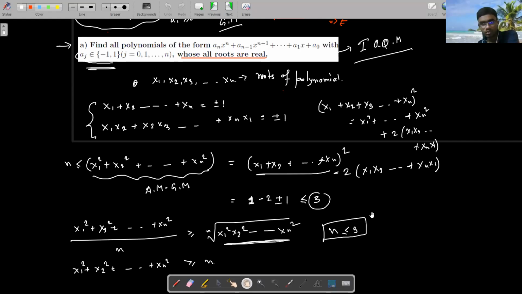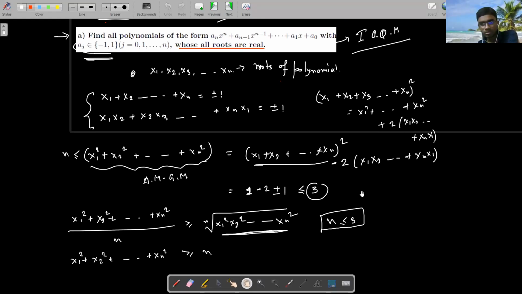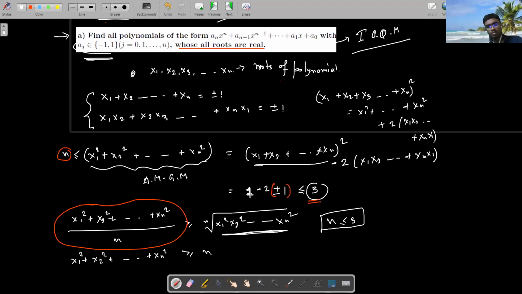Now, using the AM-GM inequality at this step, I find the maximum value of this is n, and this particular value is maximally 3, right? 1 into -2 plus -1. So what will be the maximum value? 3 when I choose -1. So the maximum degree will be 3, right? That is the idea.